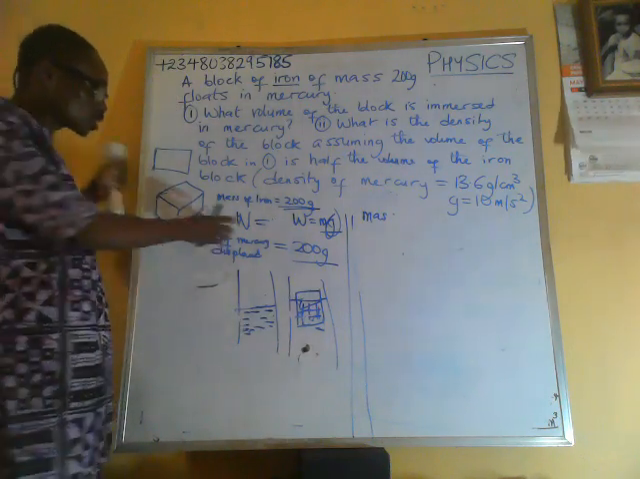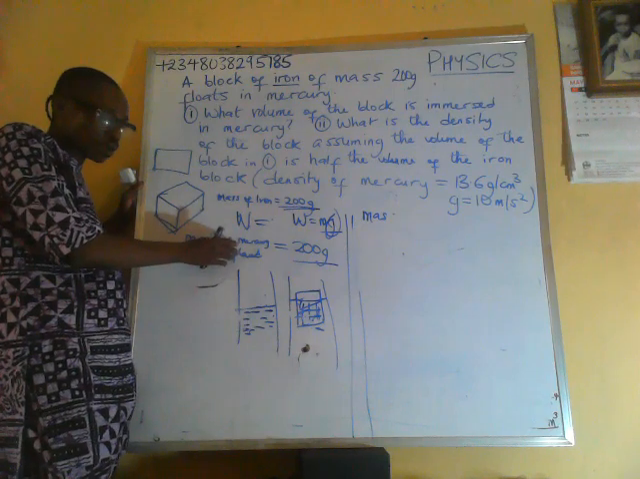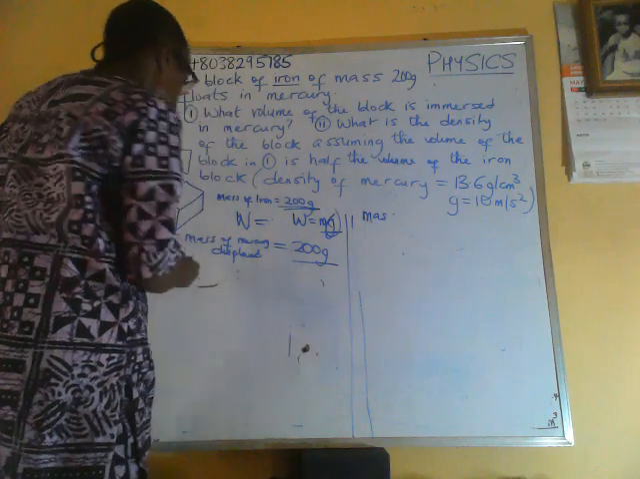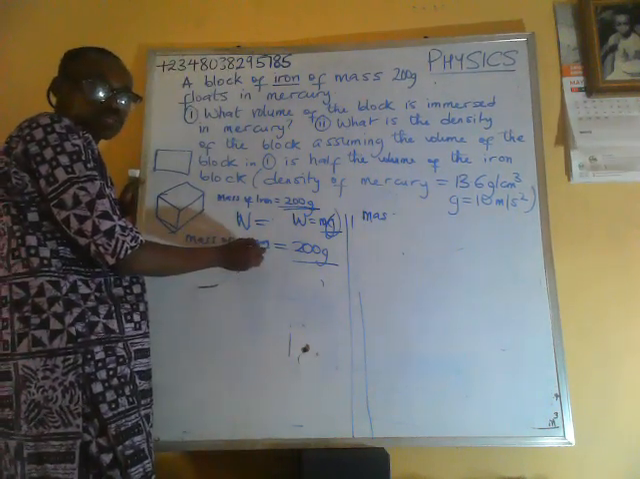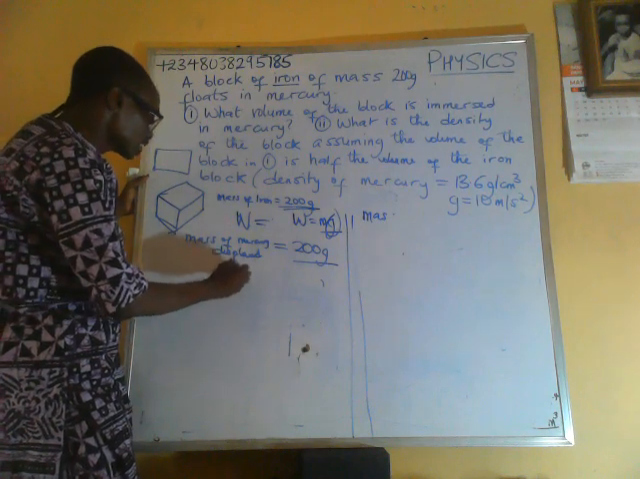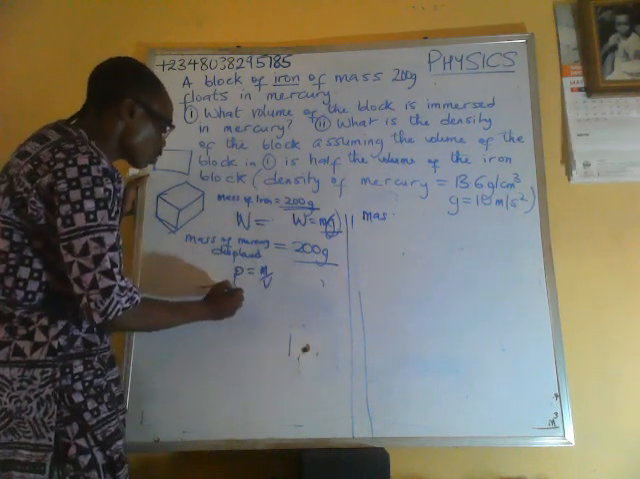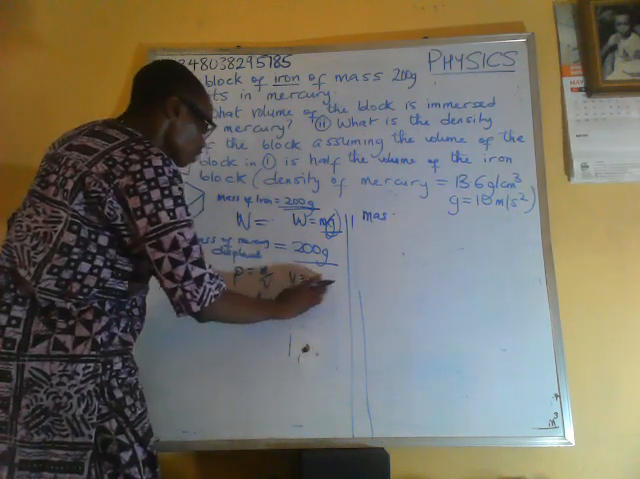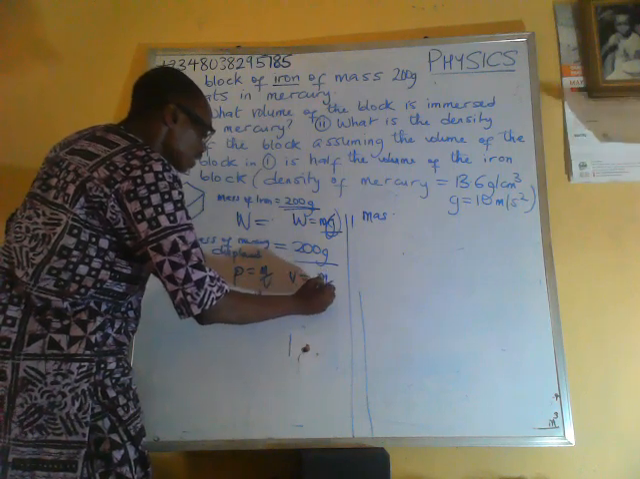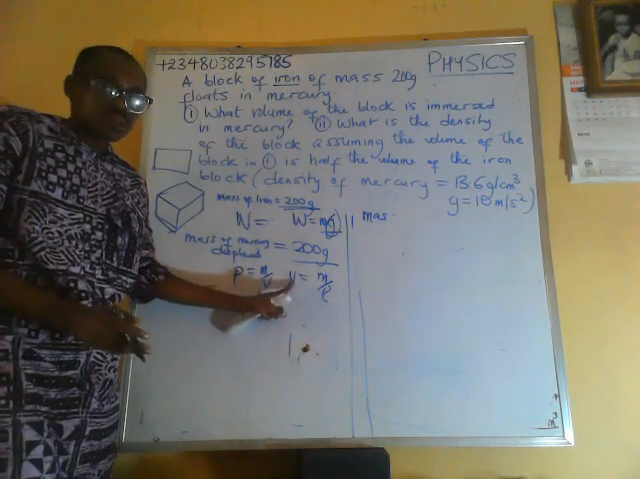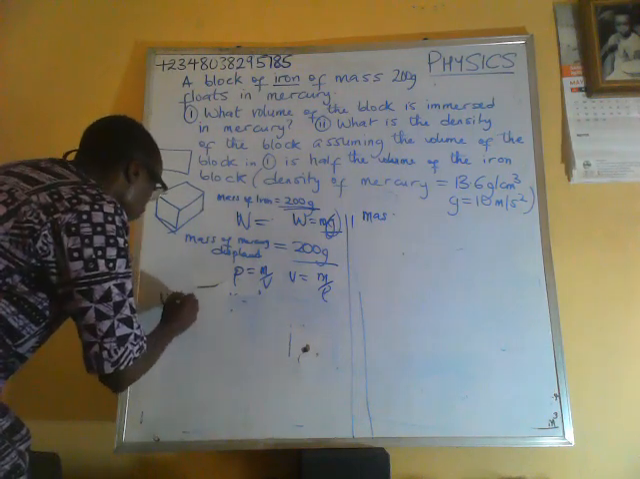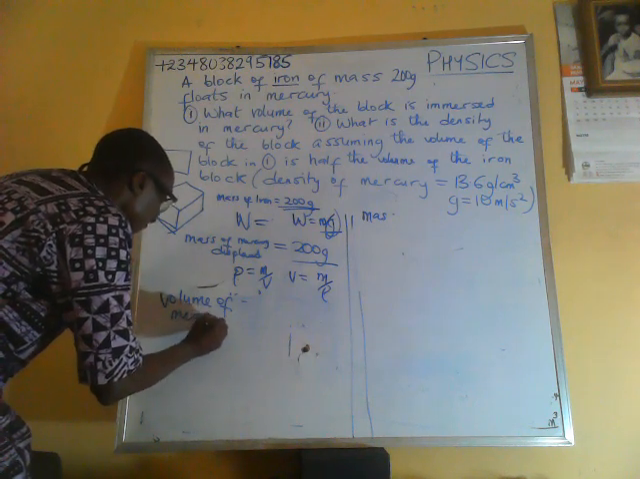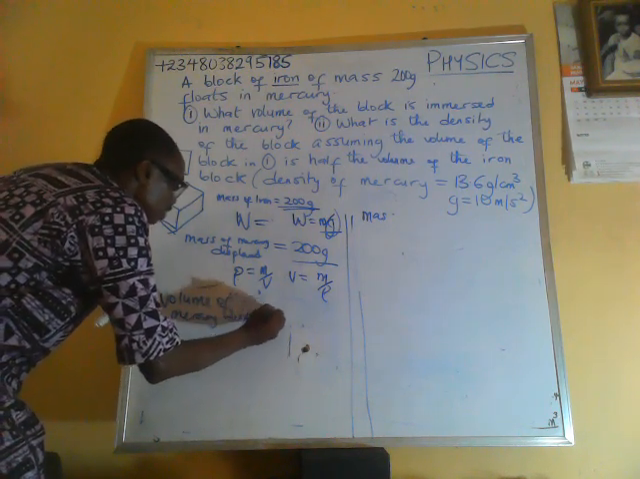So from the mass of mercury that is displaced, we can actually calculate the volume. We can calculate the volume of mercury that was displaced. From density is equal to mass over volume, volume is equal to mass over density. So we can calculate the volume of mercury displaced. Volume of mercury displaced is equal to